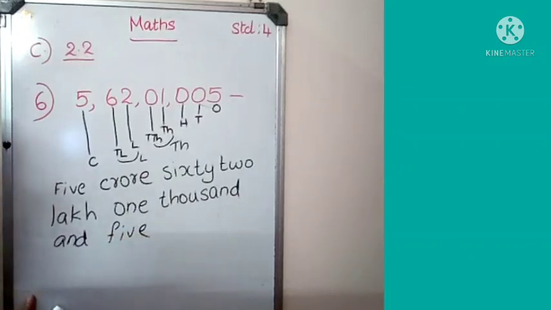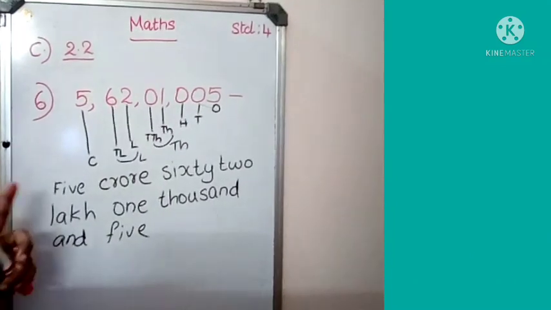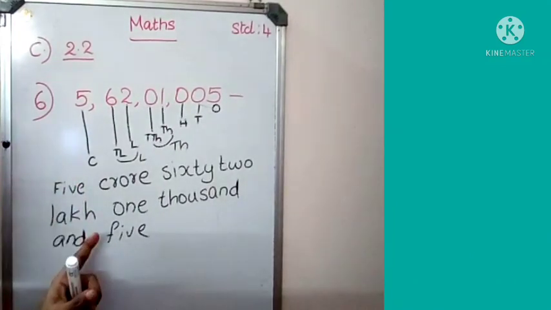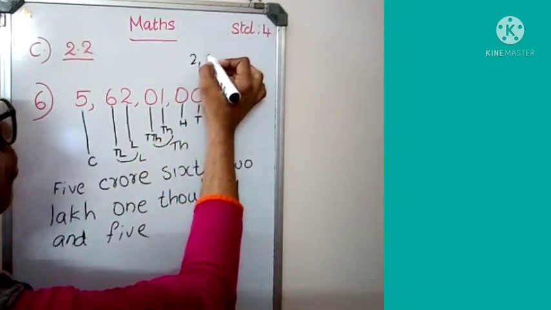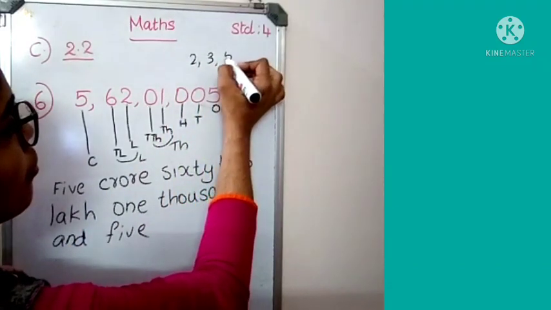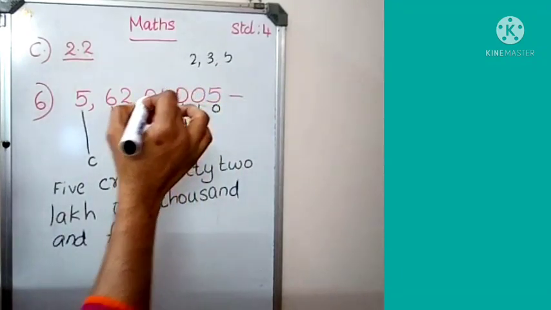How easily you got the number? You got the number name. In this way you can write and read all the numbers. Okay. I think all the difficult questions are covered by me. You have to write down the remaining questions. That is question number 2, 3 and 5.